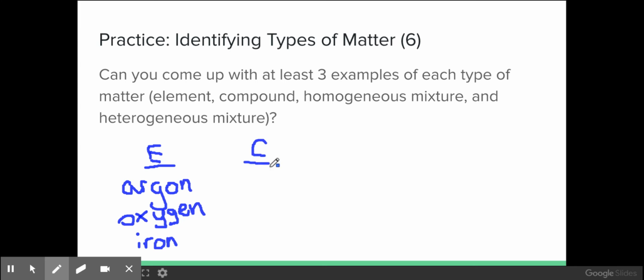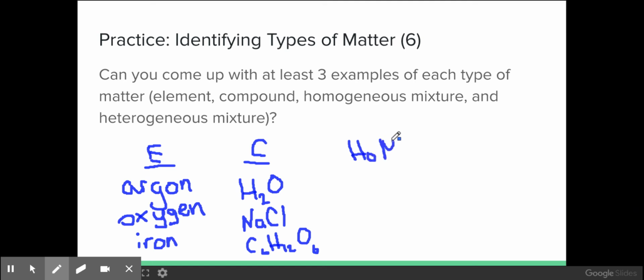Compounds, on the other hand, have distinct chemical formulas, but are still uniform in that chemical formula. So like H2O, water. NaCl, table salt. Glucose, C6H12O6. All of those are compounds. They're pure substances, but they are not mixtures.